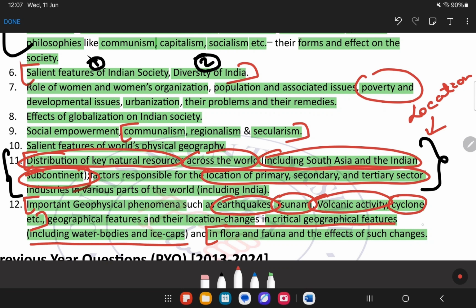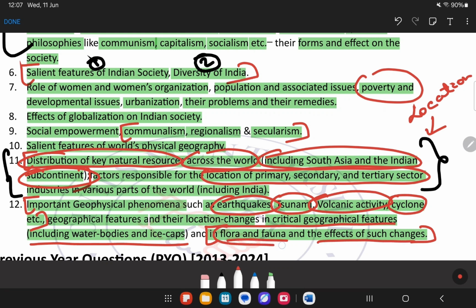Important. Many of us neglect this part of the syllabus because this is at the end of the syllabus for paper 1. This is written at the end, so obviously it's human nature that while we are focusing, we might miss this part of the syllabus, but this is very important. Flora and fauna and the effects of such changes.